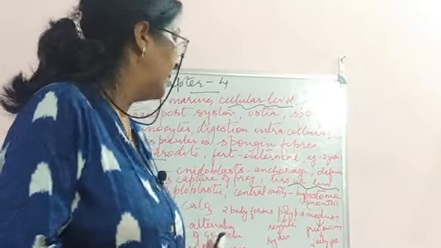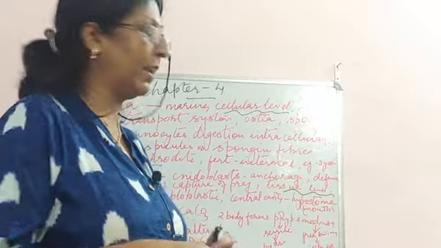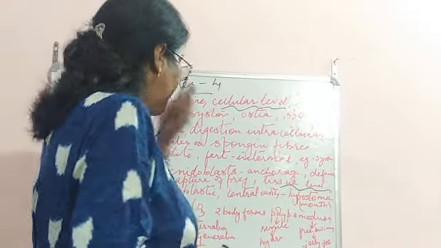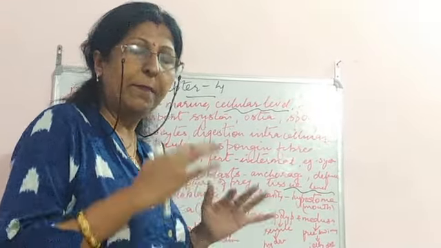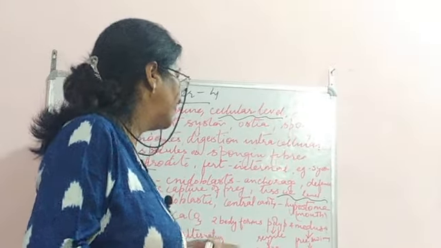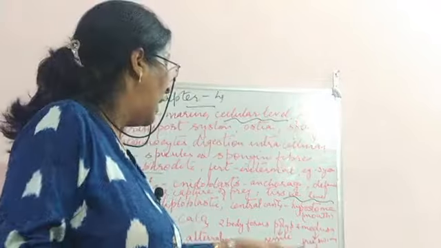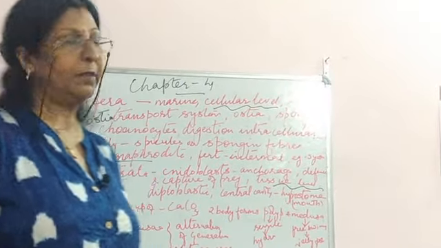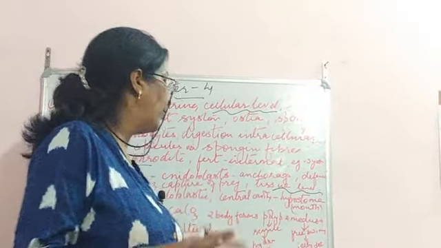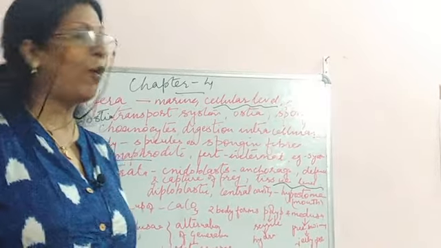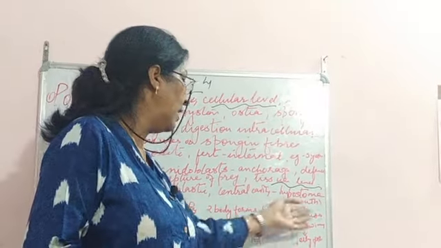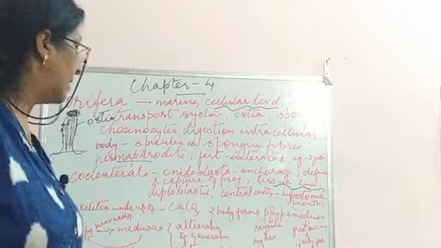Polyp is sessile, not very energetic, and hydra comes here; it remains at one particular place. Medusa is the free swimming stage, and jellyfish comes into that. The polyp is the sessile form, for example hydra. Medusa is free swimming, that is jellyfish.